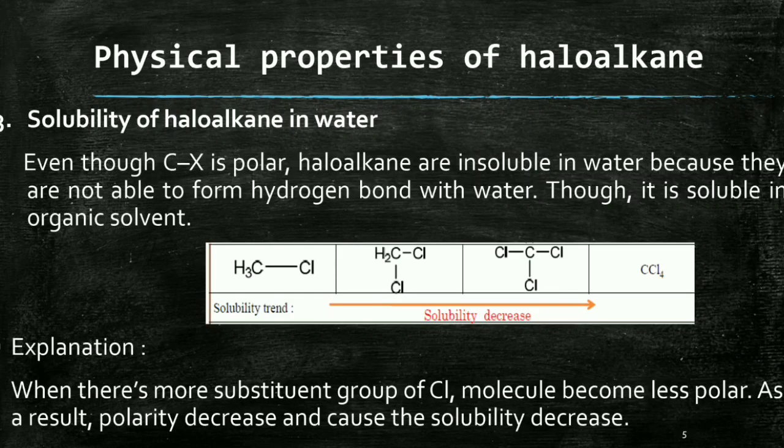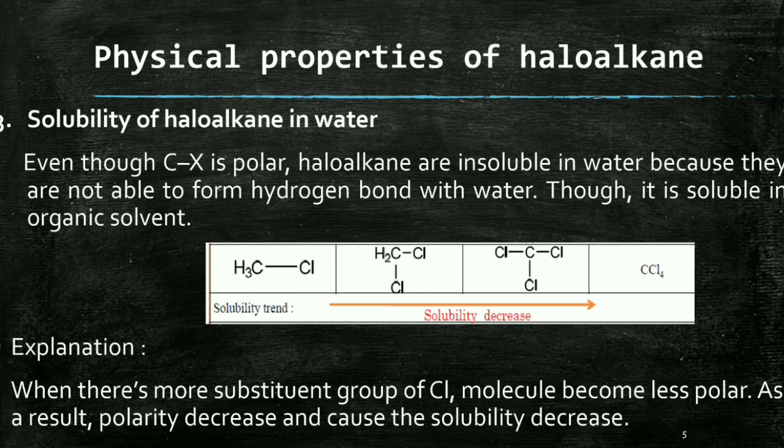Now we can discuss the physical property, solubility of haloalkane in water. This is also a physical property of haloalkane. We all have studied that the carbon halogen bond, that is the C-X bond, is polar.